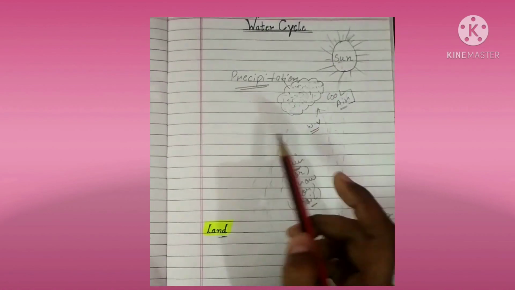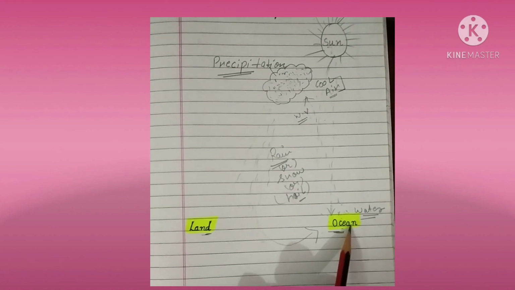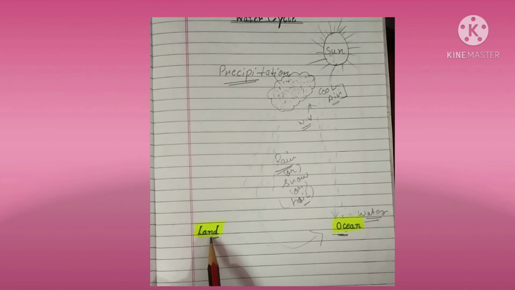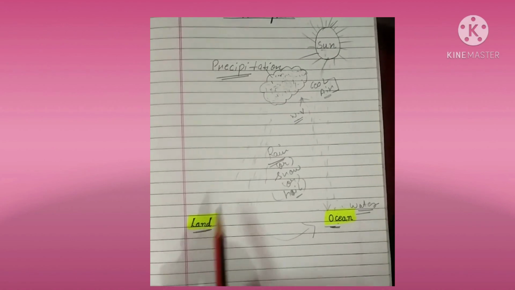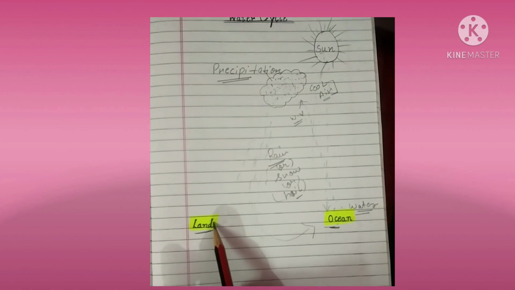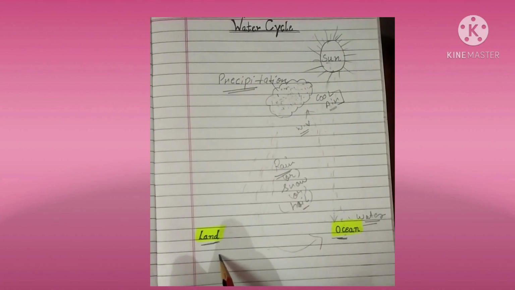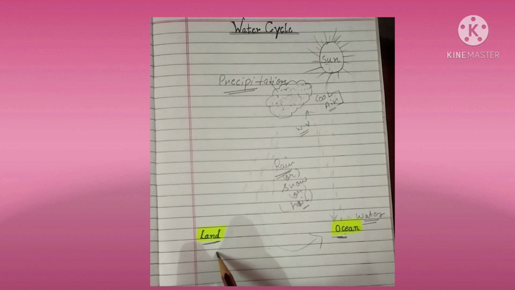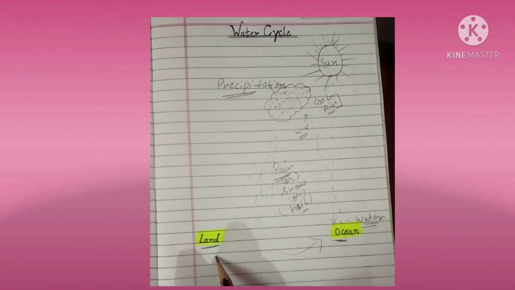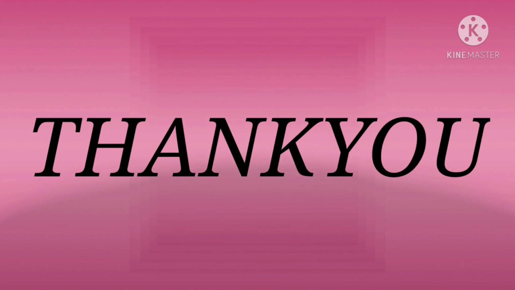Clear? Now, one thing more, when the rainwater is going back into the ocean again, this will mix into the water. The rainwater which is coming on the land, right? The rainwater which is coming on the land or falling on the land, that water will go underground. That will be underground water. Understood? That water will be underground water, which we can use with the help of tube wells or wells or pumps and all that. Right? I hope this much is clear to you.